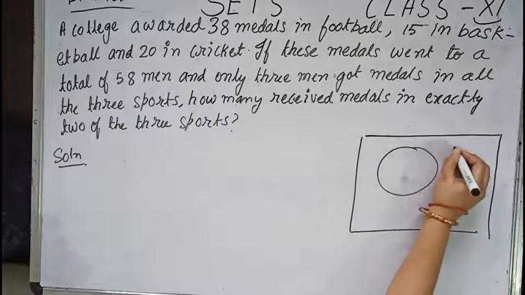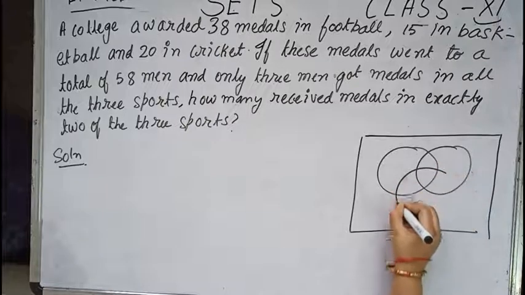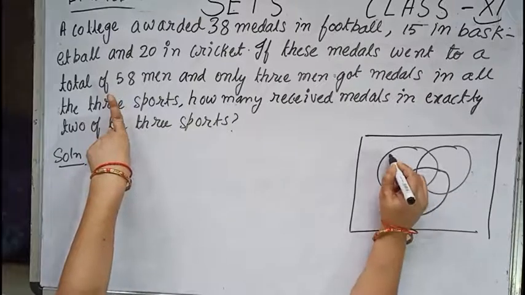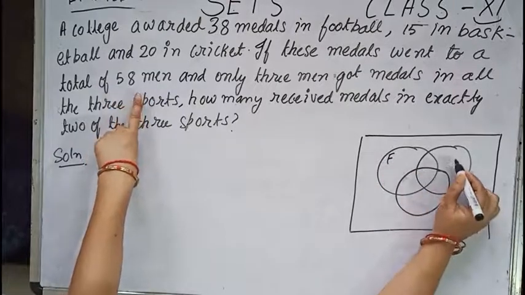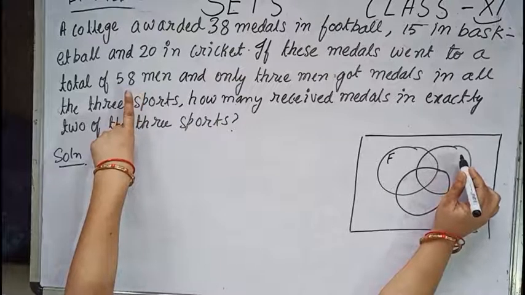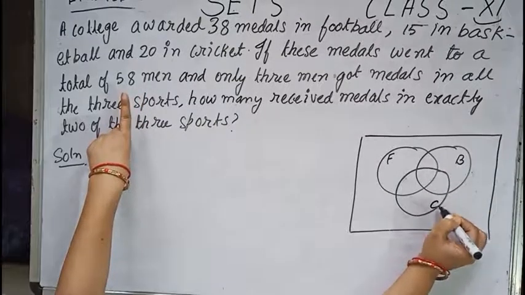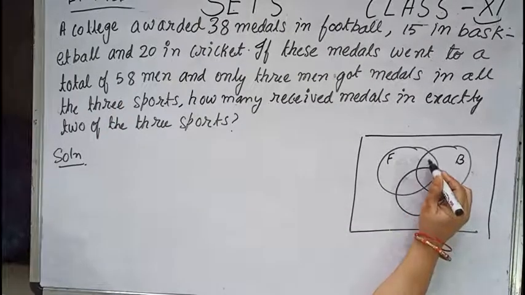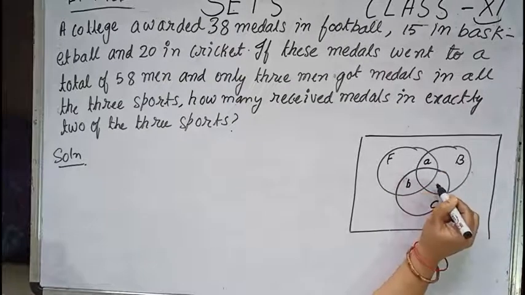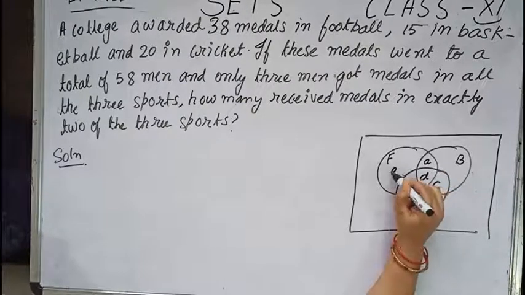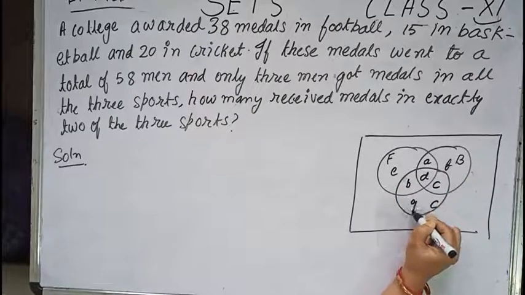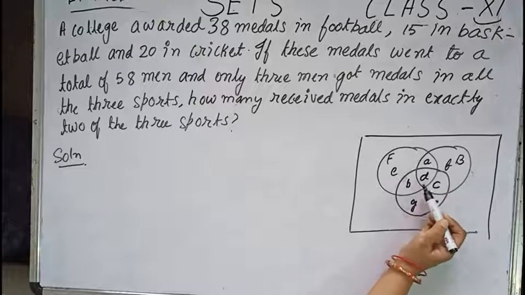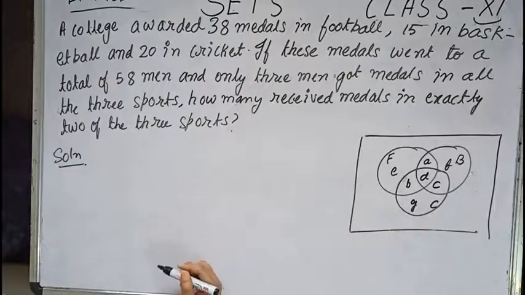Since 3 games are there, we can draw 3 circles over here. Let this be for the game of football, this one for basketball, and this one for cricket. Now let this number be A, this one B, this one C, D, E, F and G. So we are denoting these regions as A, B, C, D, E, F and G respectively.